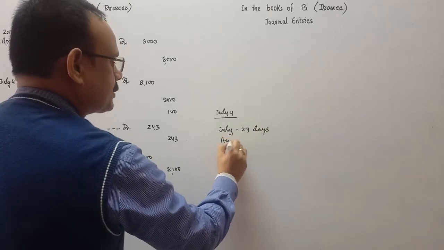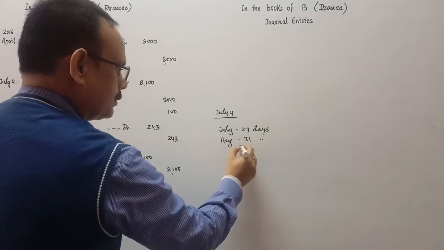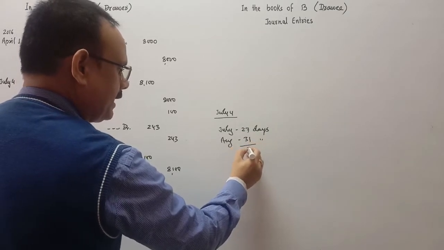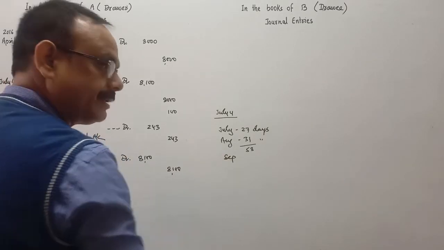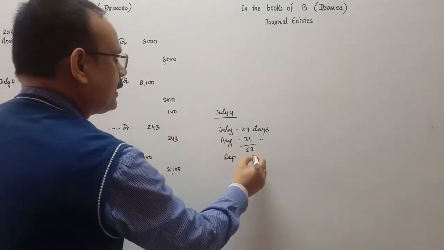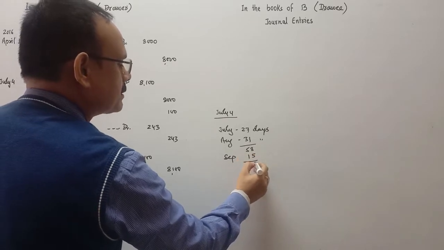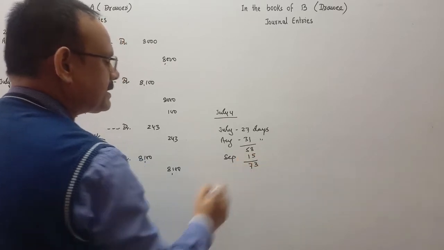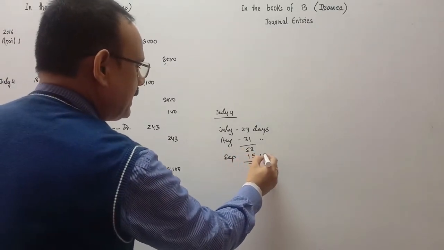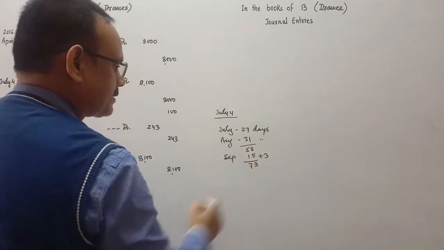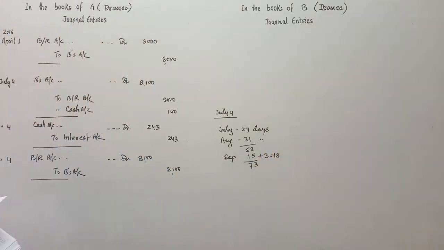August is the next month, of 31 days. So total is 58. Now September, 15 days, and total is 73. September 15 plus 3 days of grace is 18. So September 18 is the due date.